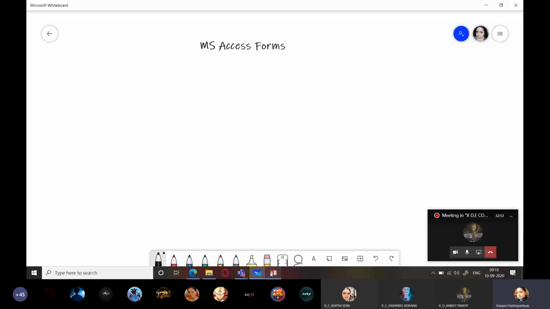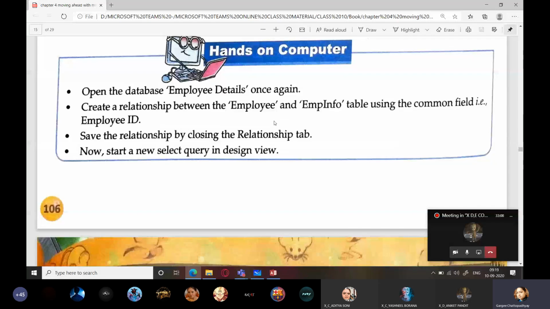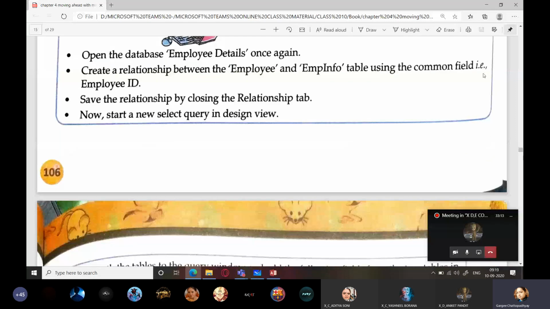Hands-on computer on page number 106. Open the database, employee details. Once again, create a relationship, which we did in the previous class. Here it is a relationship between employee and emp info table using the common field that is employee ID. The employee table contained employee ID, employee name, department, designation, salary. And emp info contained employee ID, employee name, address, age, email, website, the personal information.